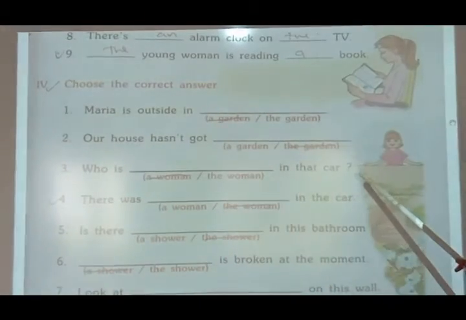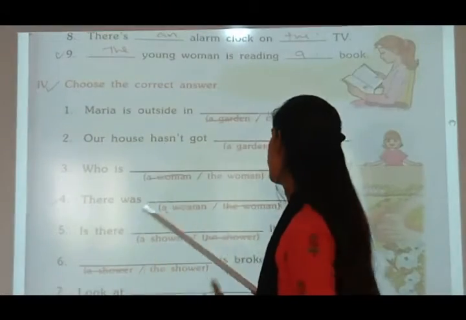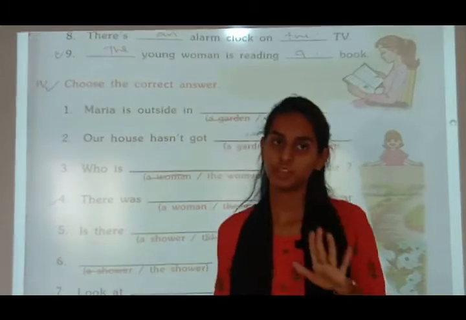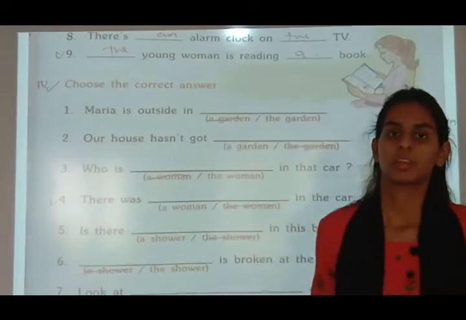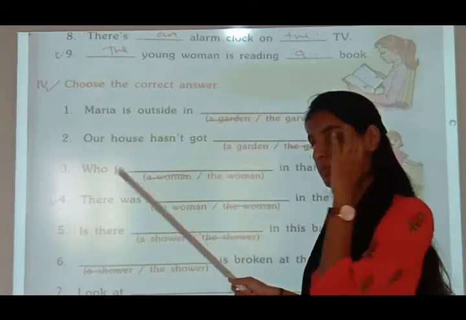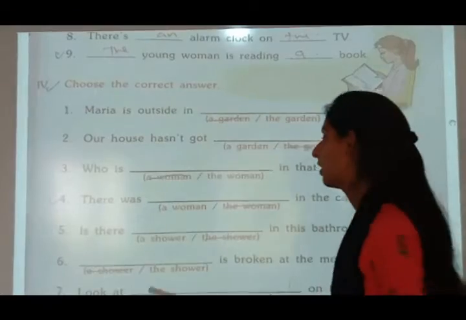You can see here, it is an interrogative question. So who is in the car? Who is the woman in that car? If it was giving an answer that a woman is sitting over there, we can use a, but here it is an interrogative question, so we have used the.